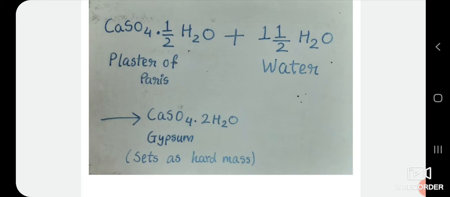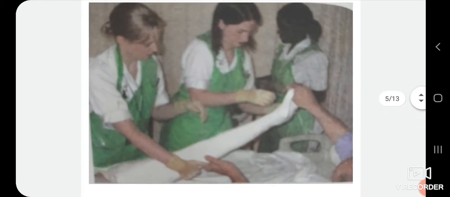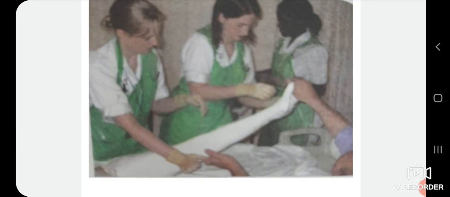Plaster of Paris is used in hospitals for setting fractured bones. Okay, here in this picture you can see it being used for setting fractured bones in the right position to ensure correct healing. It keeps the fractured bones straight. This use is based on the fact that when plaster of Paris is mixed with a proper quantity of water and applied around the fractured limbs, it sets into a hard mass. In this way, it keeps the bone joints in a fixed position. It is also used for making casts in dentistry.